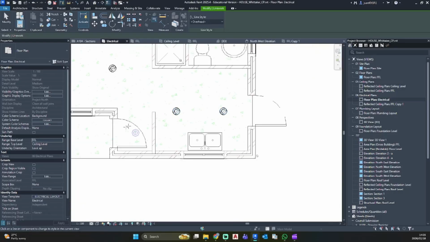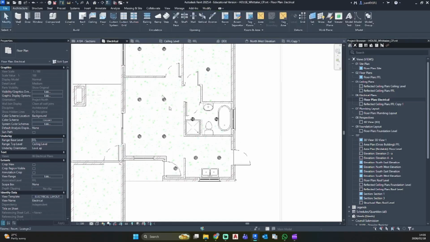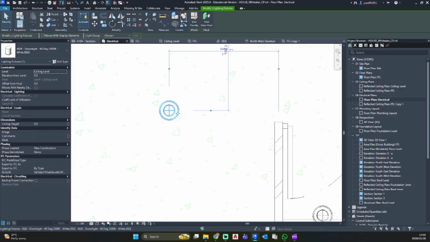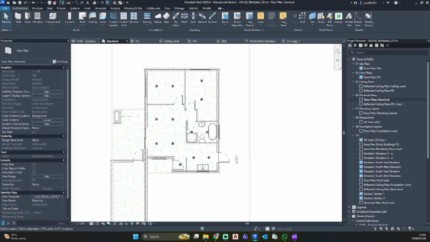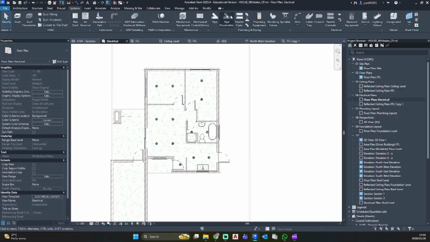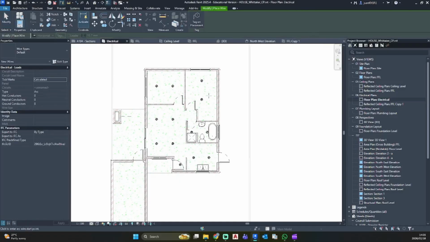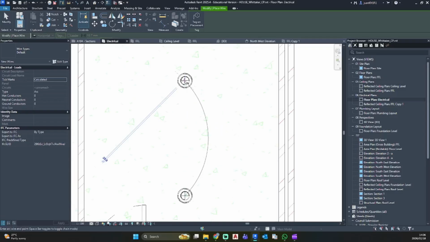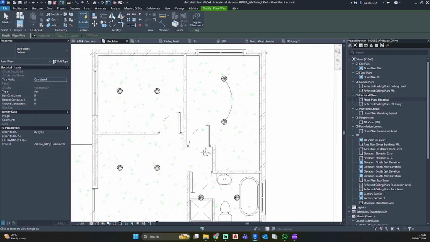There we go. Okay, now we have selected all of our lights. And now, if we turn off our range underlay, we can interact with that light. So now we want to add switches to our walls. But before we do that, I'm just going to go quickly to systems and I'm going to go to wire. You can use arc wire, and I'm going to select my lighting and just show that those two are connected.